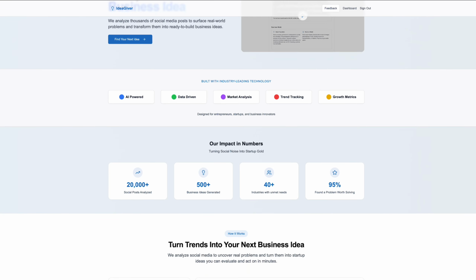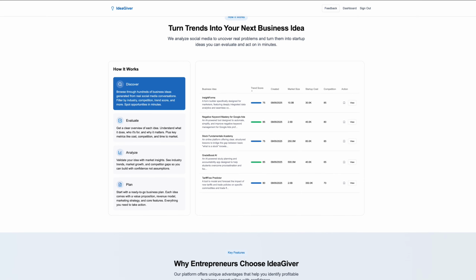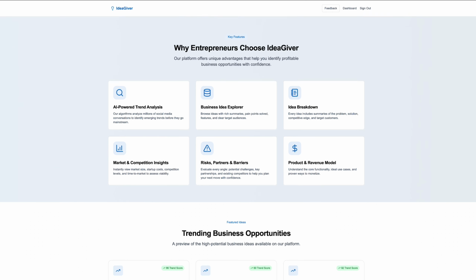I wanted to build something, but I had zero ideas what to build. Everyone says solve your own problems, but what if your biggest problem is you don't have any problems to solve? So I built an application that scrapes social media and finds real problems that people are complaining about. Then I use AI to turn those problems into real business ideas.